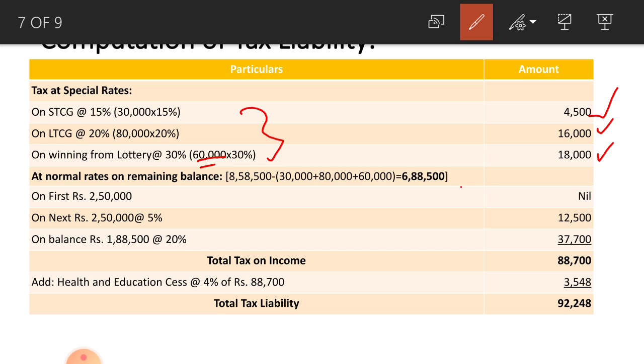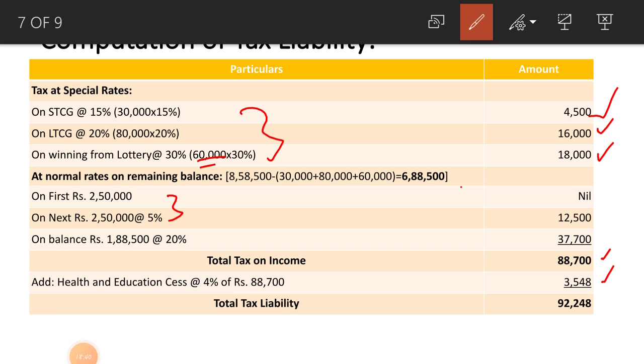6,88,500 minus 5 lakh, that is these two items, 1,88,500 at 20%, that amounts to rupees 37,700. So, the total tax on income amounts to rupees 88,700 rupees. For that you have to add health and education cess at 4%, that amounts to rupees 3,548. So, the total tax liability of Ms. Shravya amounts to rupees 92,248.